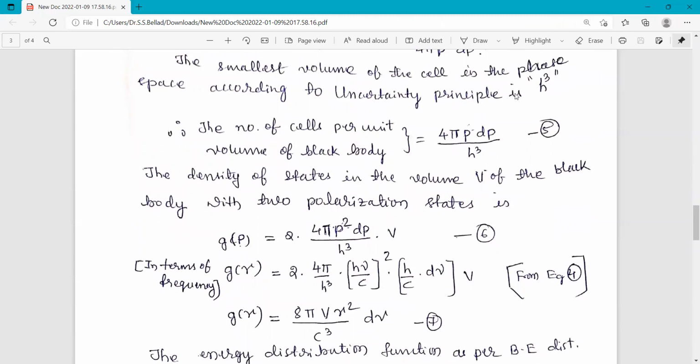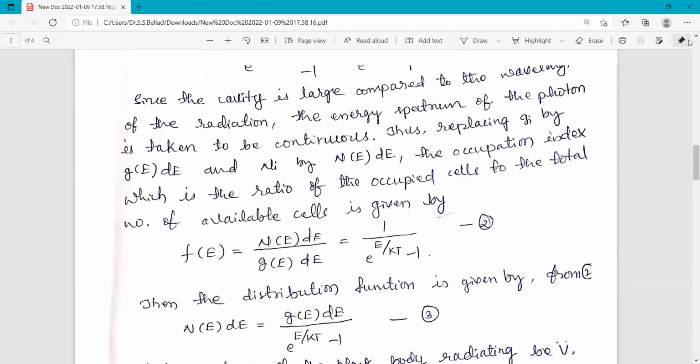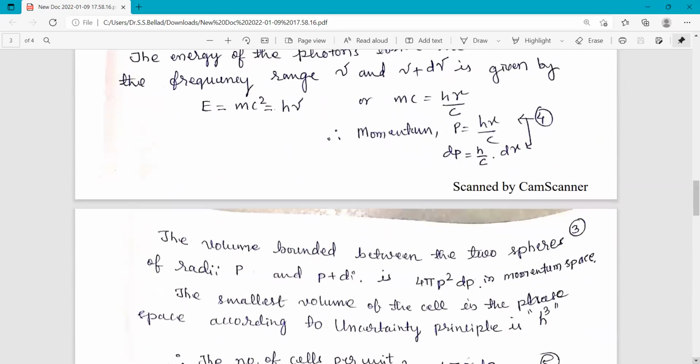So the smallest volume of the cell in the phase space, according to the uncertainty principle, is h cube.